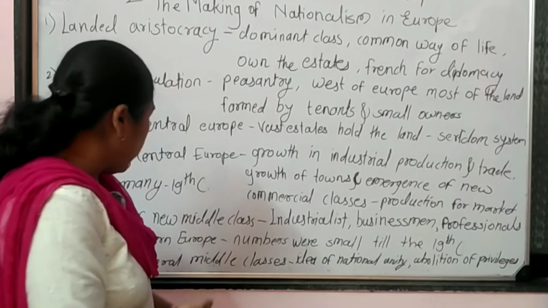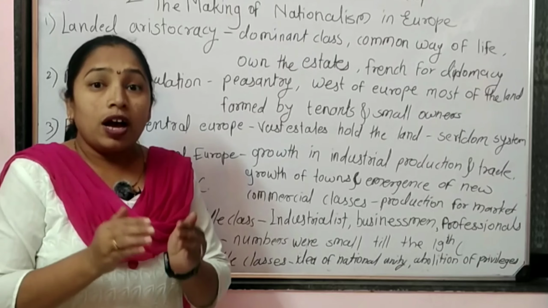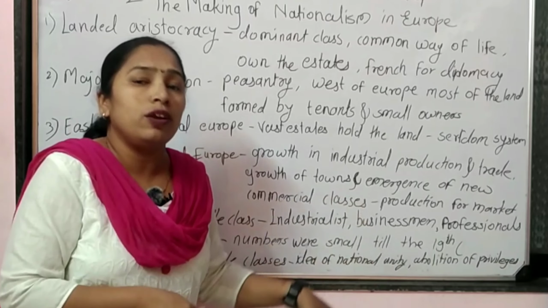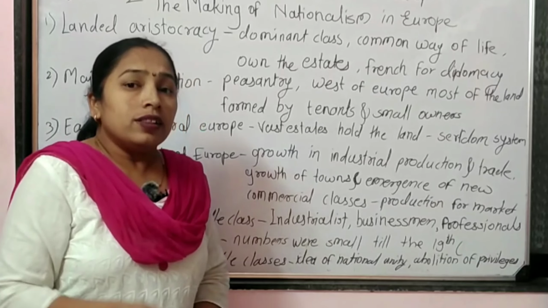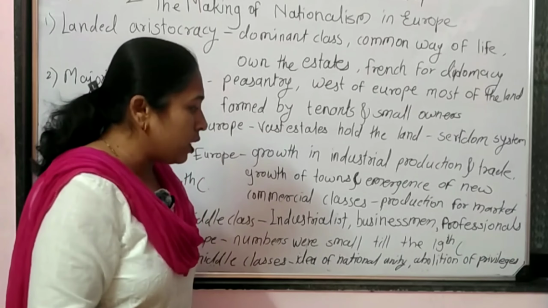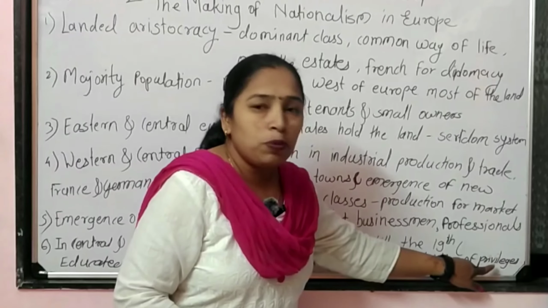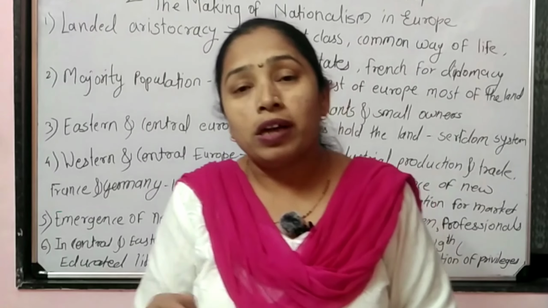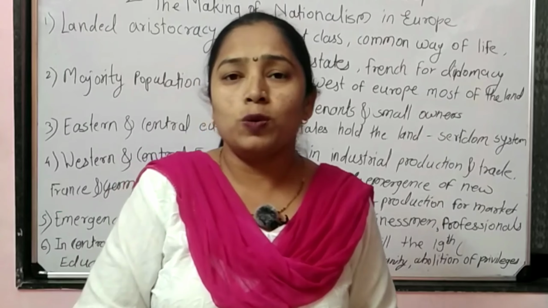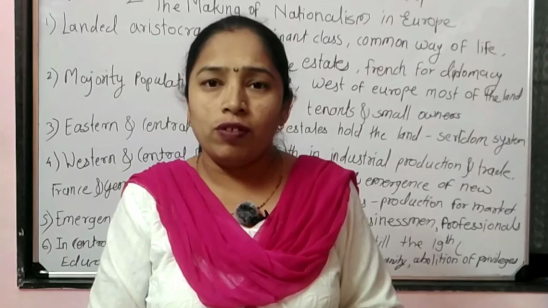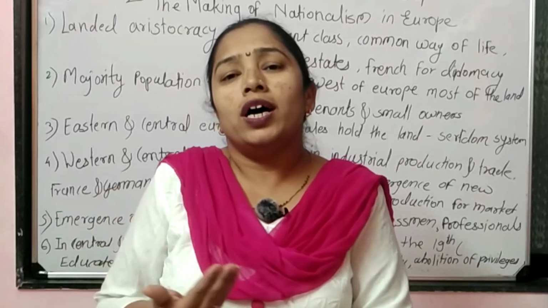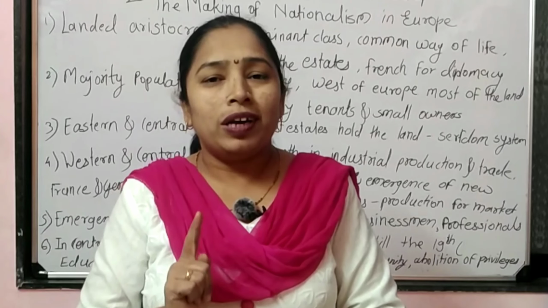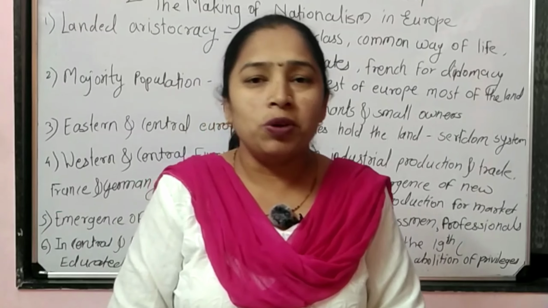They were the educated liberal middle classes, among whom the idea of nationalism and national unity emerged, and they were the people who worked for the abolition of the privileges given to the aristocratic group by birth. How these privileges were given, and how these people worked for their abolition, we are going to talk about in the next point, in the next video.